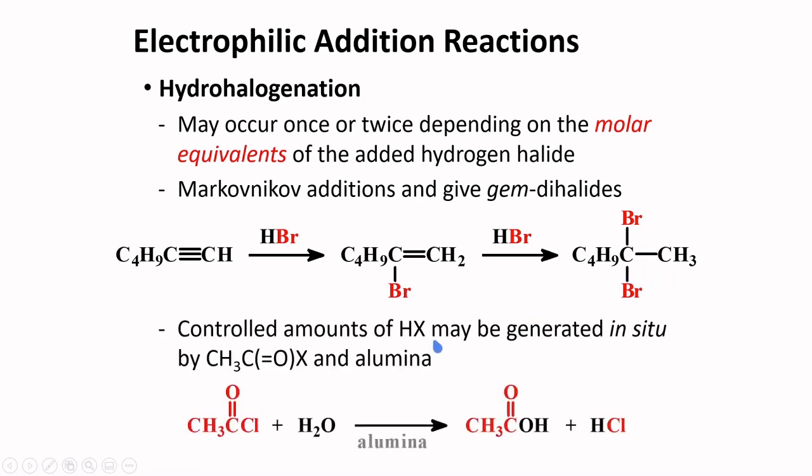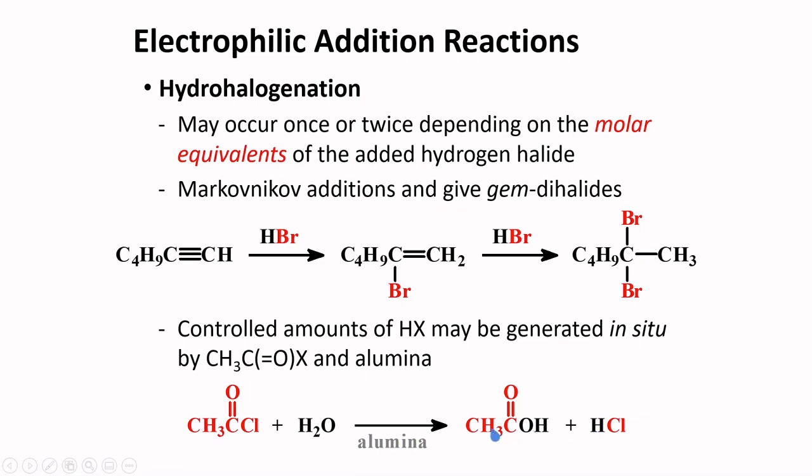A controlled amount of hydrogen halide may be generated in situ by the mixing of an acid halide, in this case an acetyl halide, and alumina. Alumina cannot be dried completely, so water remains on the surface of this material. Water reacts with the acid chloride to form the carboxylic acid and an equivalent amount of HCl.